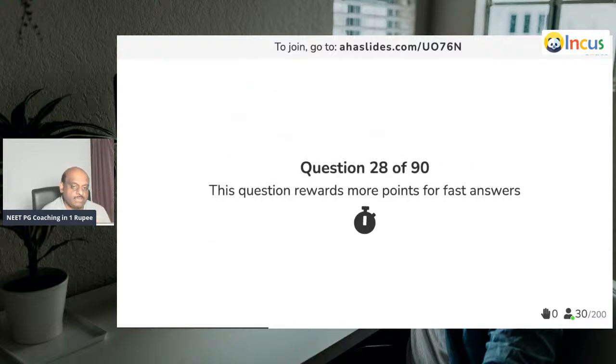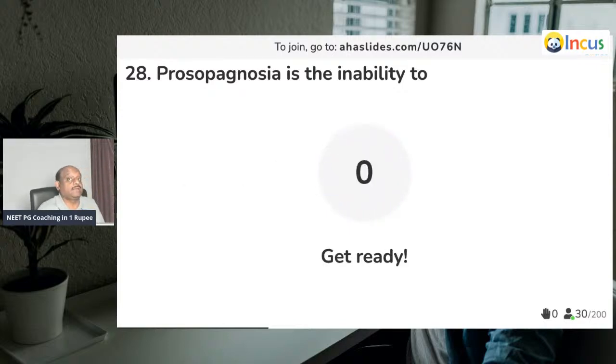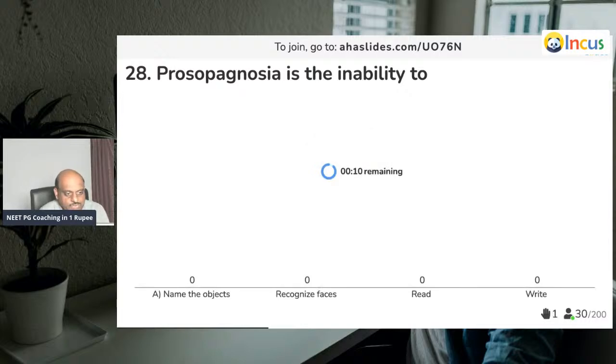Now, doctor, question number 28. Prosopagnosia. Prosopagnosia is the inability to what? Prosopagnosia is a very, very important question. I'm so happy to see 22 online, and on the app, on the quiz, we have about 34.